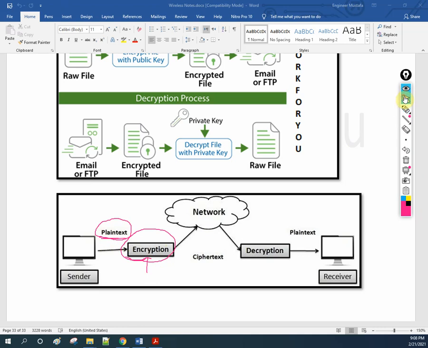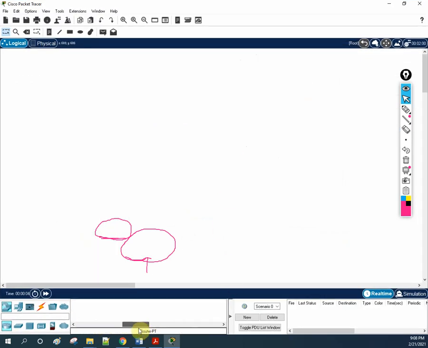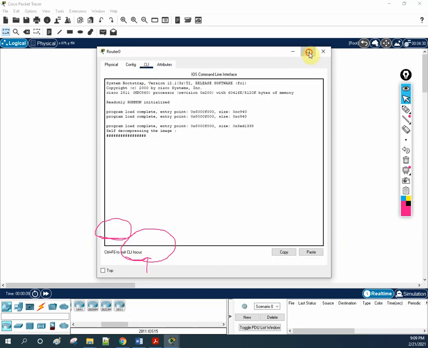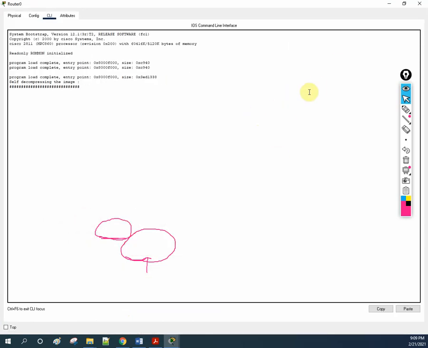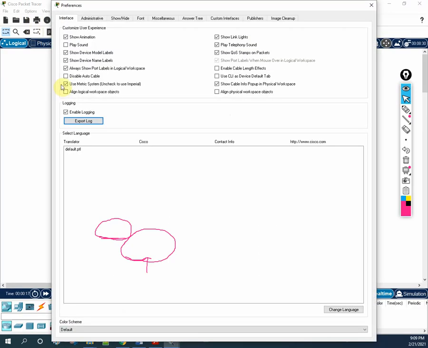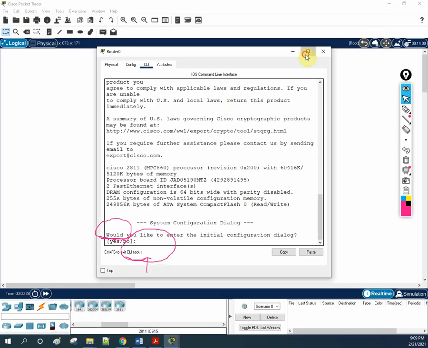If you want, let me show you here in our Packet Tracer. Some password encryption is also there, but we are going to cover this security part in the security section. But let me show you. If I take one router here, for example this router R1, it is loading. Let it load. I need to increase the font size also, because here the font size looks very small. Let me increase the font size, this to be 12, this to be 12, and apply. Now let's see the font size, a little increase.